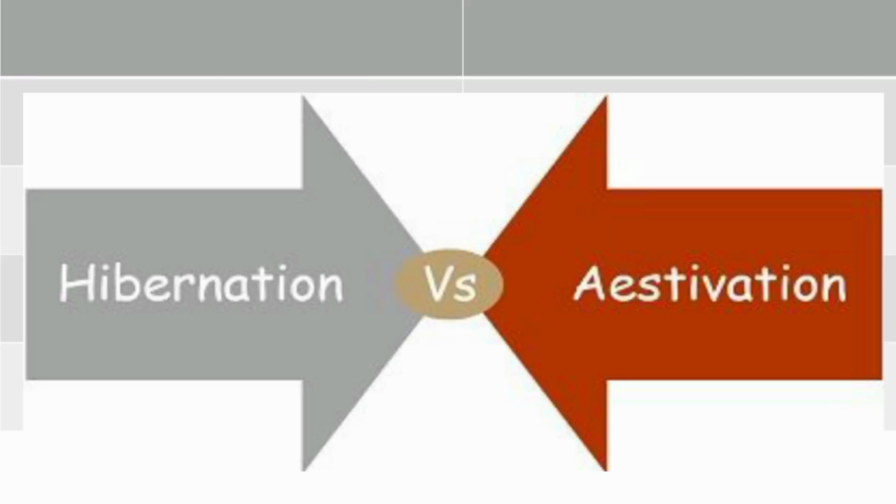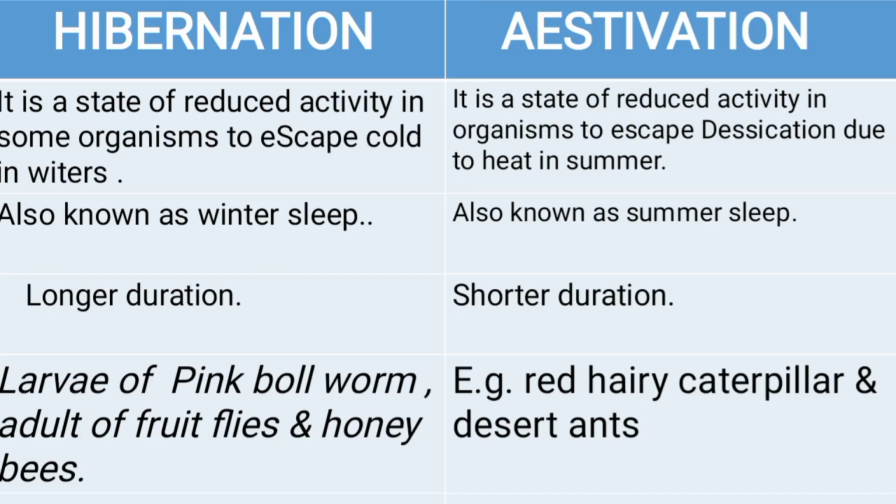We have another topic now, hibernation and estivation. Of course, we will differentiate between both of them and learn. Hibernation is a state of reduced activity in some organisms to escape cold in winters. Most insects cannot survive very easily in very low temperature. So to avoid it, they prefer to enter hibernation condition, also known as winter sleep.